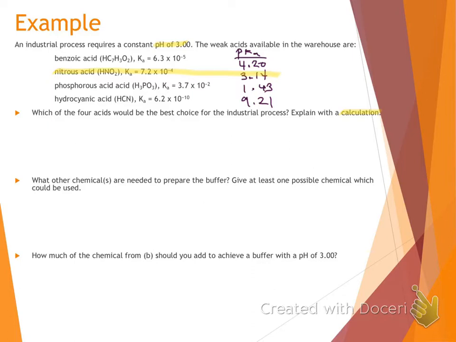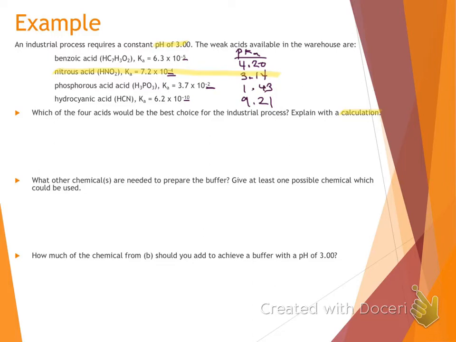Remember estimating those pH values? We can do the same thing with our pKa's. If we take a look at our exponents here, if we want a pH close to 3, it's probably going to be the 2 or the 4 one. So we didn't necessarily have to calculate those others if we knew they would be further away from looking at that exponent. Well, we figured out which of our acids would be the best choice.